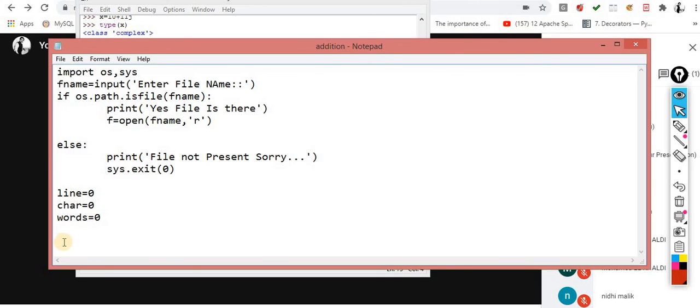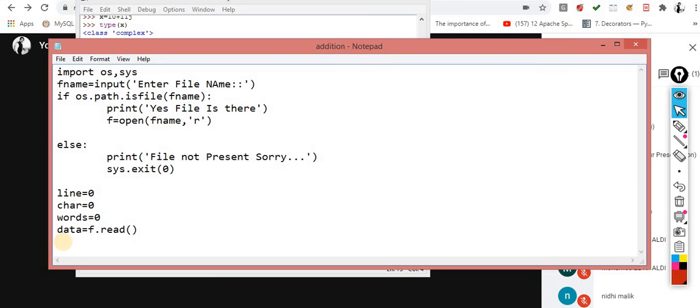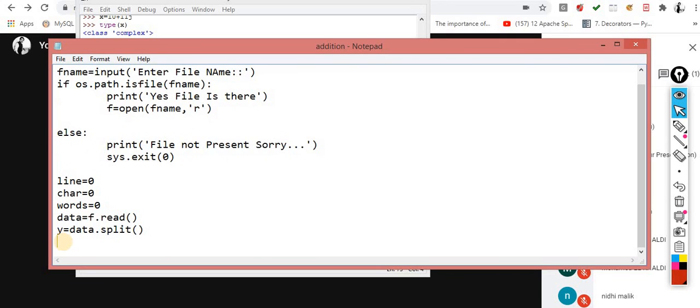So okay, what I am doing now, understand it. f is equal to, okay, here I open the file in read mode. So data is equal to f.read(), very simple, just read the data. Now what I can do: y is equal to data.split(). By default it will split the data by space.